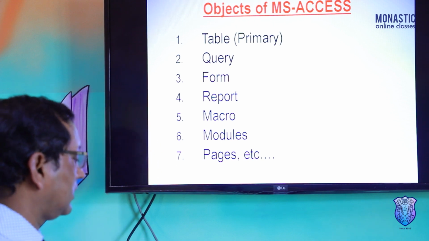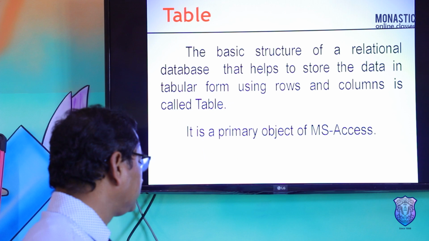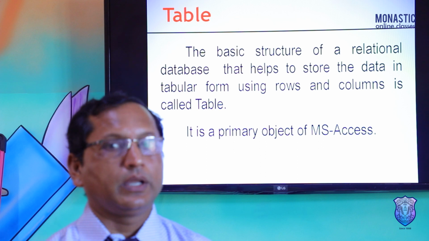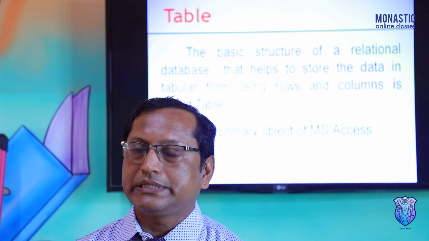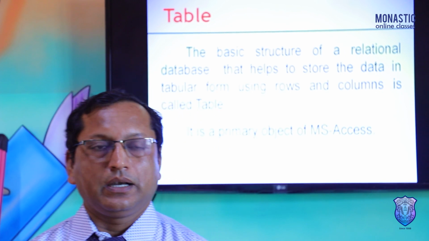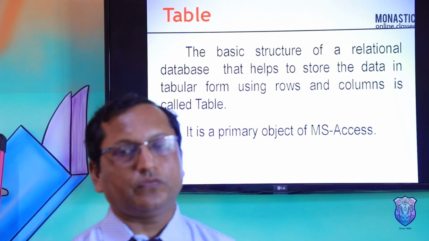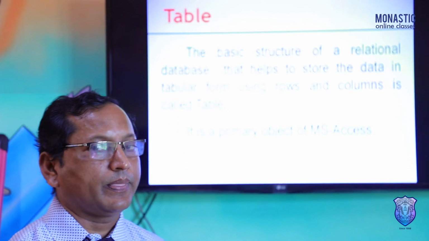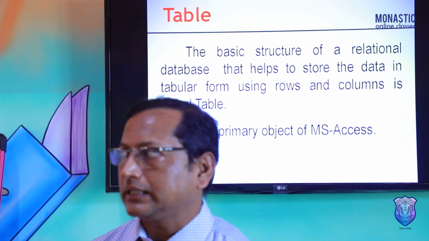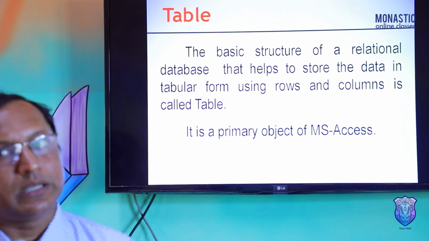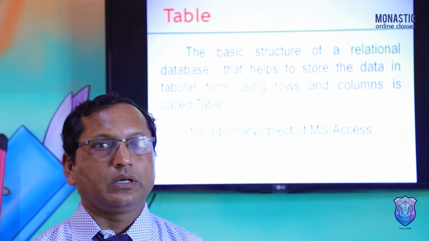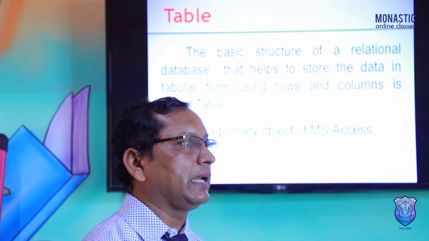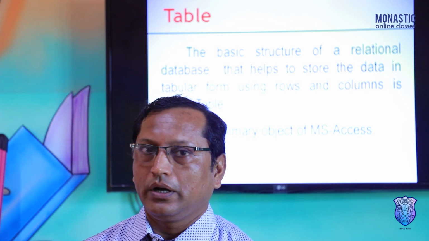So first, table. What is a table? In the beginning, I told you table is the main object of MS Access. Table is the tabular form of database. Table is the basic structure of a database, created with multiple rows and columns. A number of rows and columns gathered together is called a table.